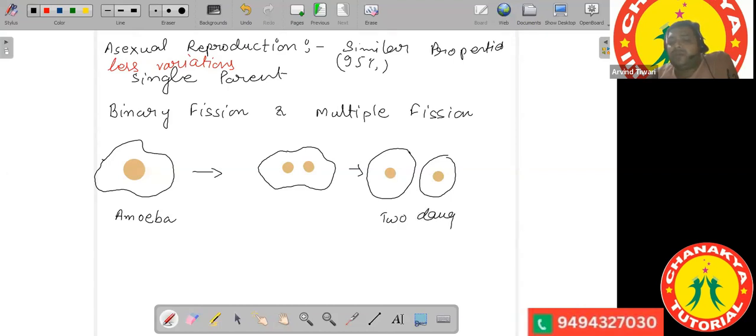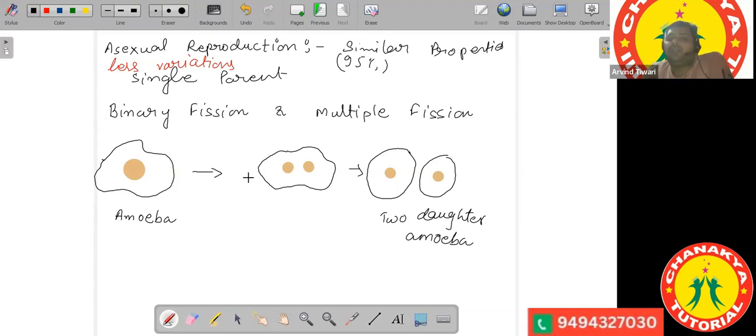From a single parent, we have obtained two daughter cells, and the division is by the process of mitosis cell division. Binary means two. So this process is called binary fission.